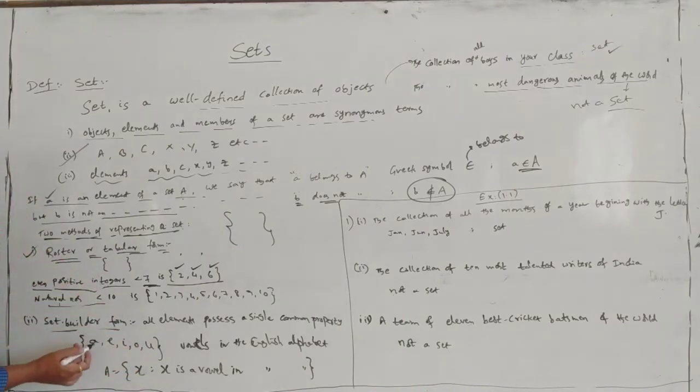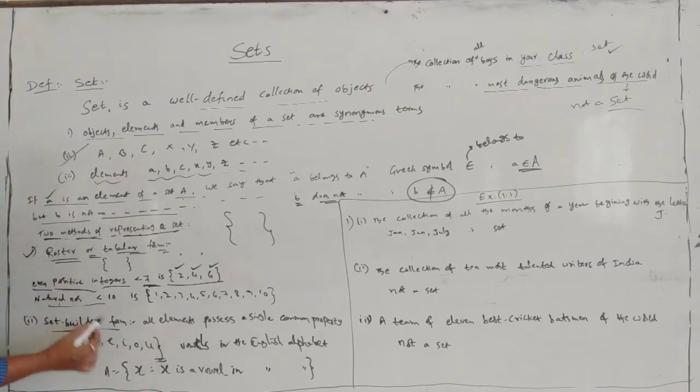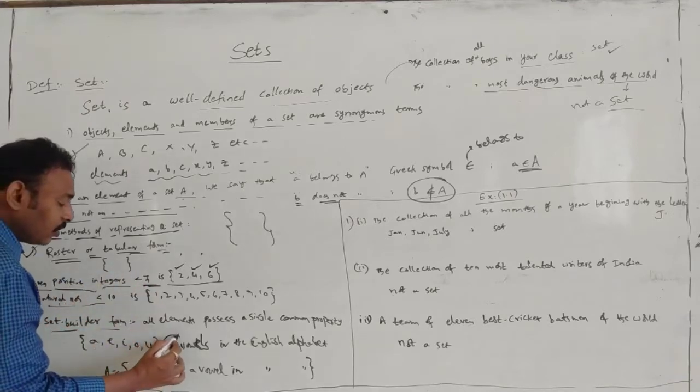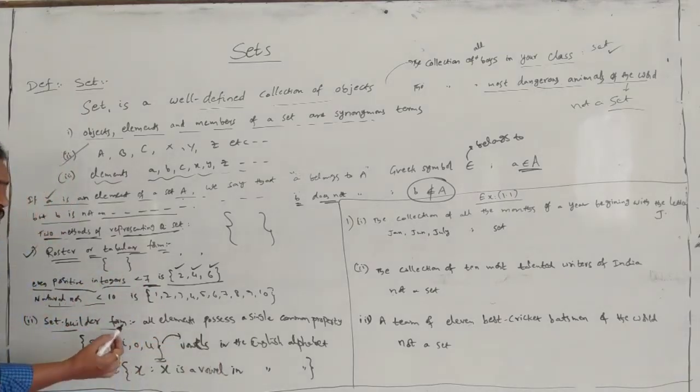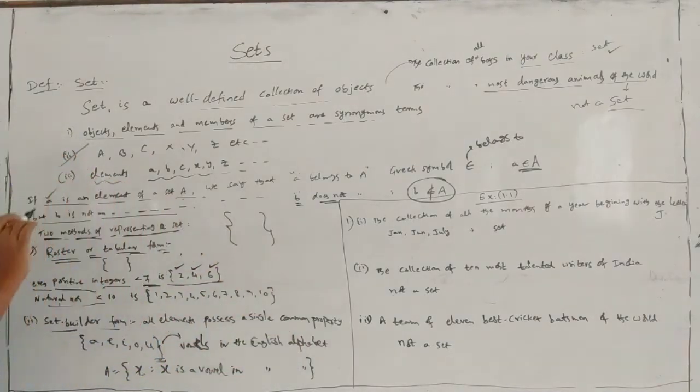By seeing this, we can decide very clearly A, E, I, O, U are the vowels in the English alphabet. If they give it like this, that is the roster form or tabular form, you can convert and write like this: these are the vowels in the English alphabet.